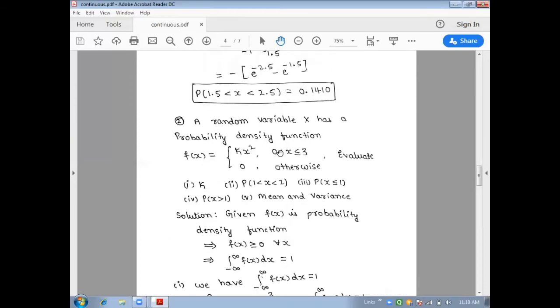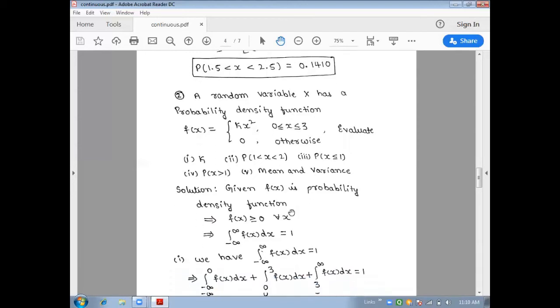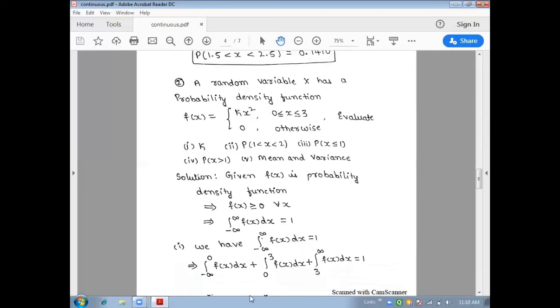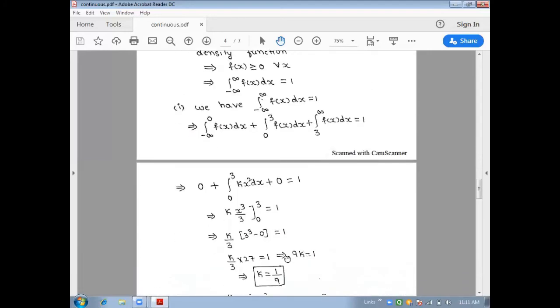From the given definition, you can see that from 0 to 3 we have k into x square. Apart from that, the value will be 0. What I mean to say here is that the first term is 0 and the last term is also 0, so we only need to substitute in the second term. So the first term is 0, the second term between 0 to 3 has f of x as k into x square dx, plus 0, equal to 1. Now integrate this. k is a constant. The integral of x square dx is x cube by 3 between the limits 0 to 3, which equals 1. So k by 3 is a constant.